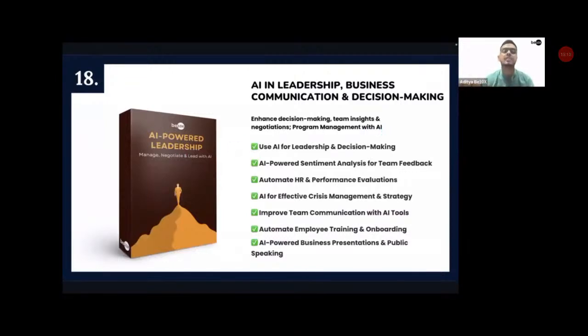Anyone who is in a managerial role, managing 2 people, 5 people, 10 people, 20 people, 50 people, it's a must have module for you, via which you learn team leadership with the help of AI, program management with the help of AI, decision making with the help of AI.